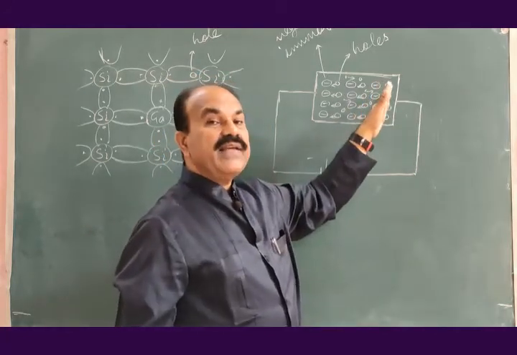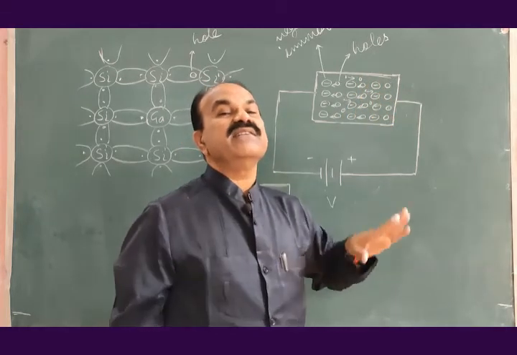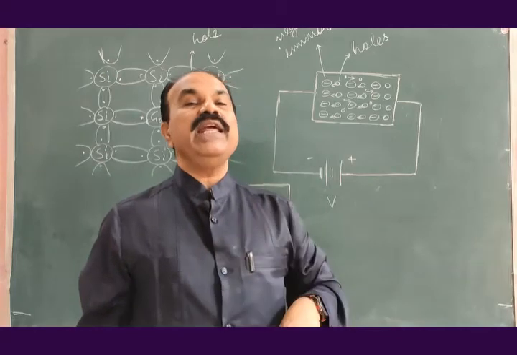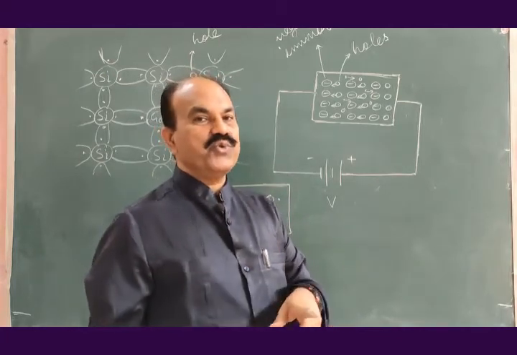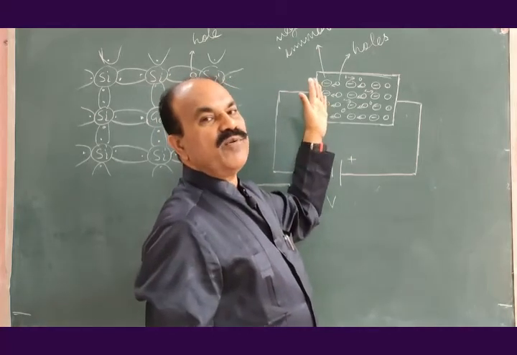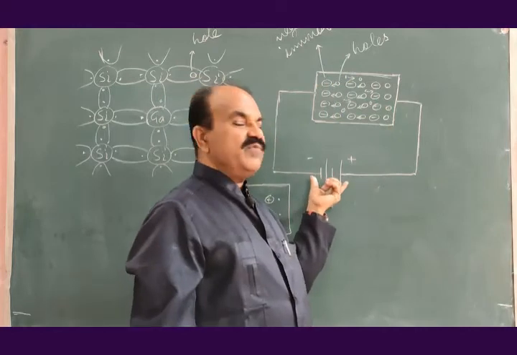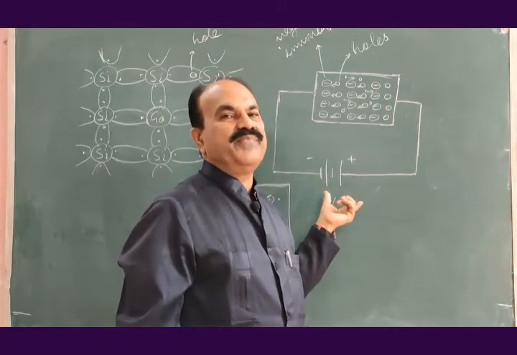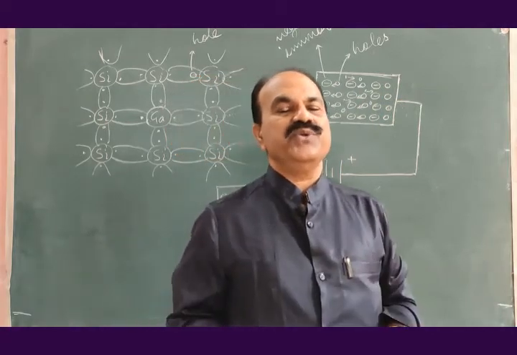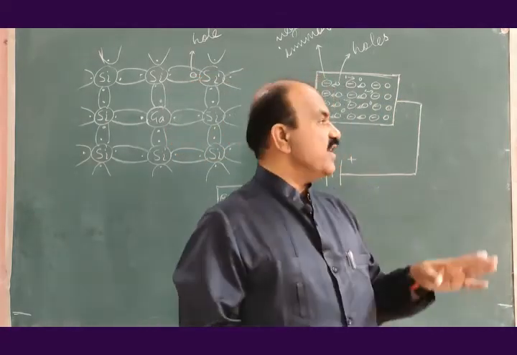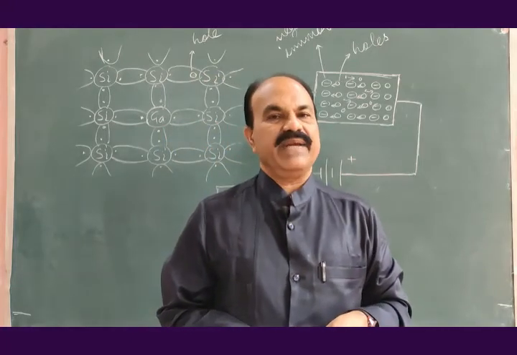Although we see that current in the p-type of semiconductor is contributed only by holes, it is apparent. What is true, electrons are jumping from one hole to other, from left to right direction because of the type of potential applied here, and current in the external circuit is only due to electrons. This is about the electrical conductivity of p-type of semiconductor.